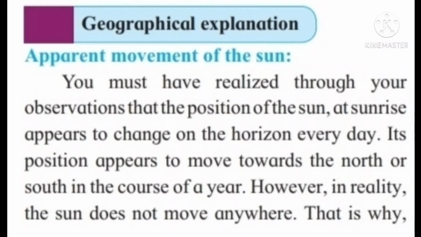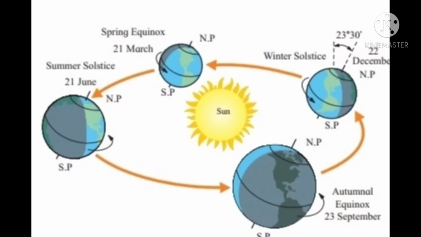Apparent movement of the sun. You must have realized through your observations that the position of the sun at sunrise appears to change on the horizon every day. Its position appears to move towards the north or south in the course of a year. However, in reality, the sun does not move anywhere. That is why this movement of the sun towards the north or south in a year is called the apparent movement of the sun.